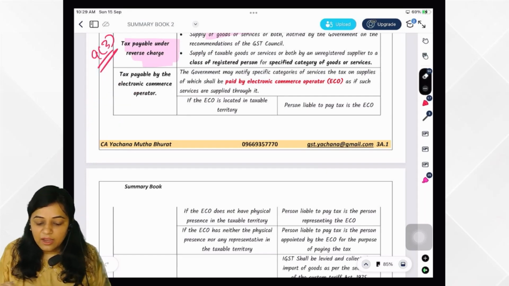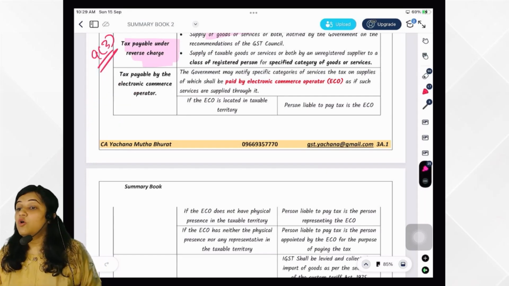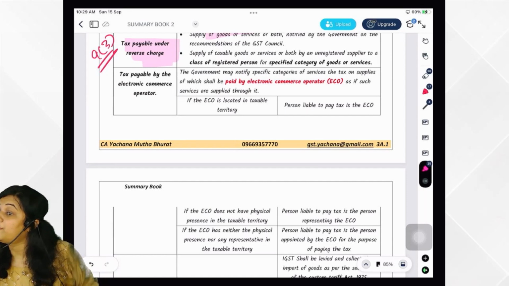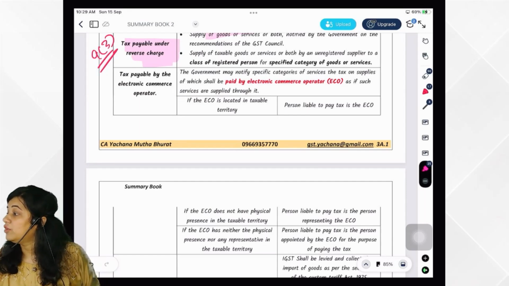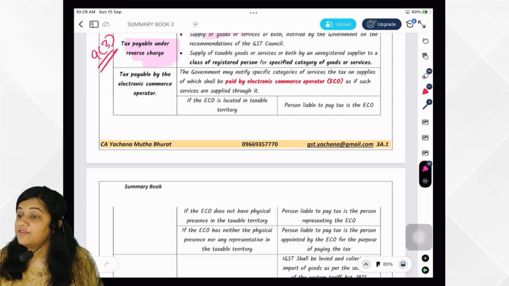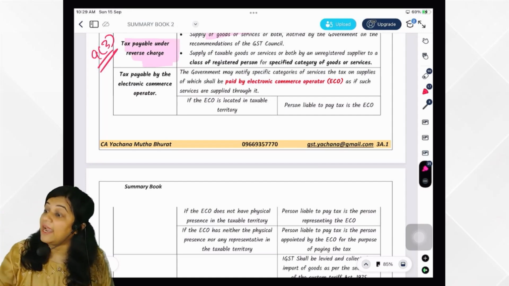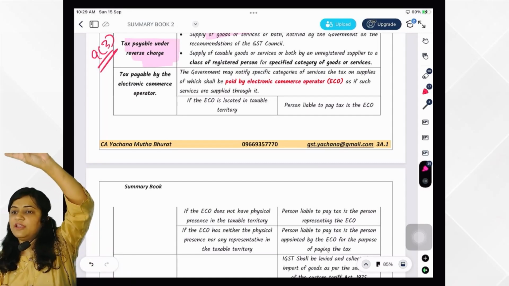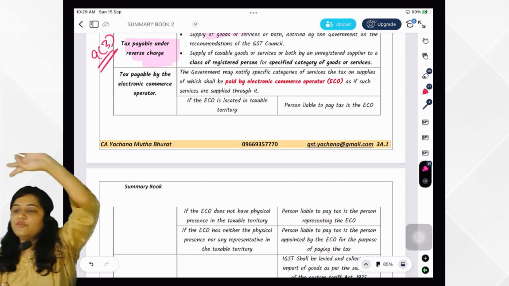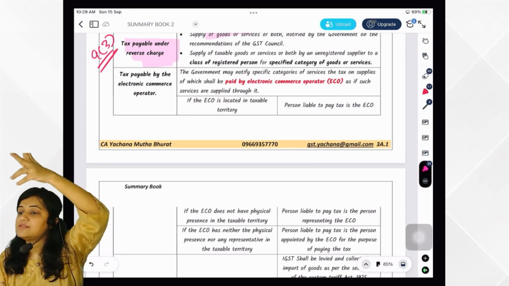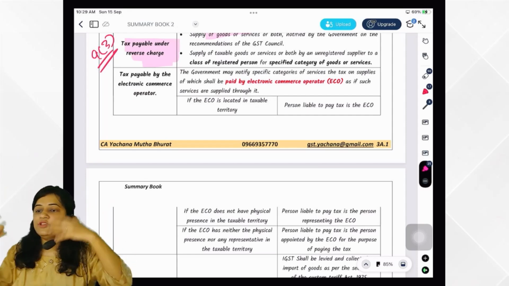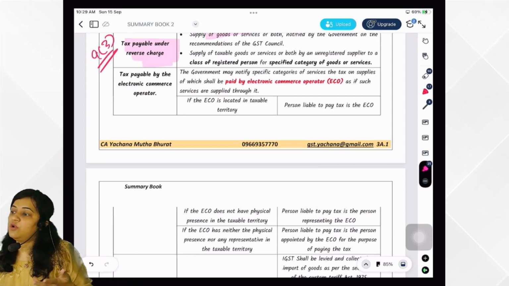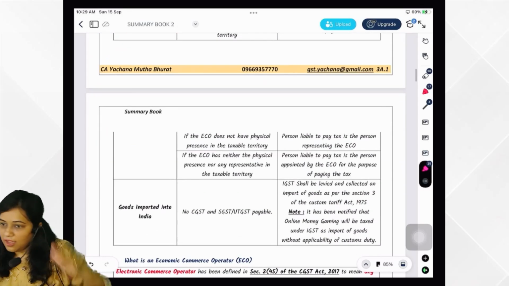E-com operator. So what does it say? Government may notify category of services, not goods. Under 9.5, government can notify category of services, tax on which will be paid by ECO if such services are supplied through it. So if ECO is in taxable territory, who will pay tax? ECO. If ECO is not in taxable territory, who will pay tax? The representative. If the representative is also not there, appoint one, boss. Okay, got it?